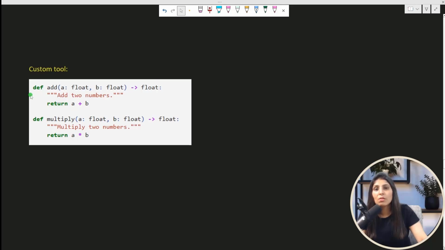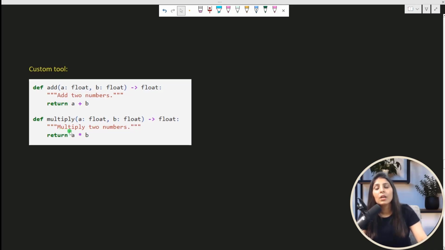Like the functions which we create in Python, we create functions like this, and now we can use them as tools. So here we have a function with the name add which can perform addition of two numbers. So this is one tool. Then we have another function with the name multiply which will perform multiplication of two numbers. These are called custom tools.